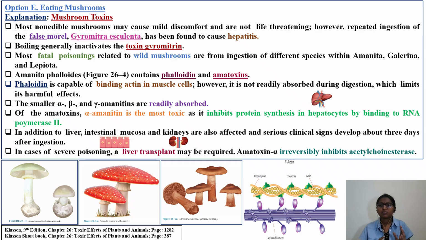So option E is about eating mushrooms, if there is any poisoning caused by eating mushrooms. See, mushroom is one of the most frequently consumed foods by most of the people around the world. But there are certain wild mushrooms, certain edible mushrooms, and certain poisonous mushrooms. So we'll be discussing one or two types of mushrooms which have been mentioned in the Clayson textbook. Okay, which are poisonous.